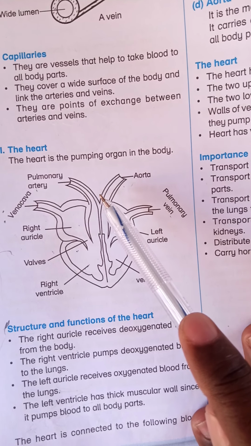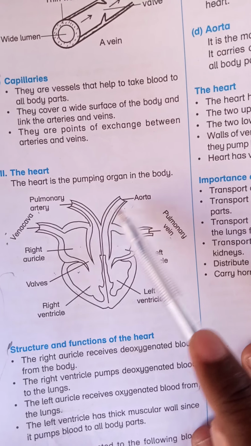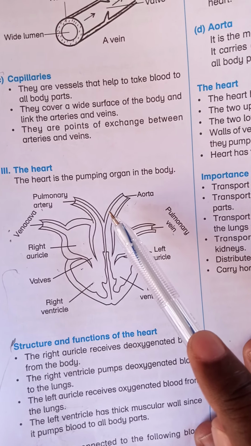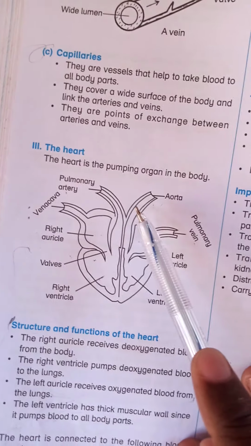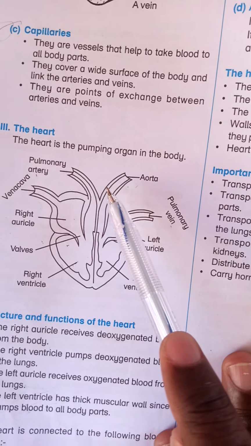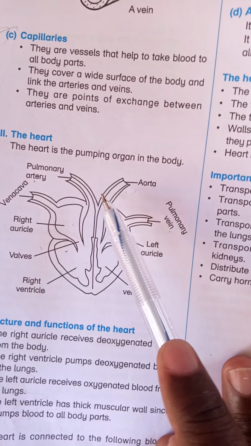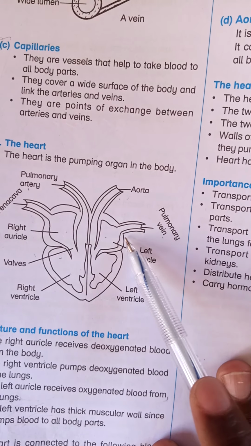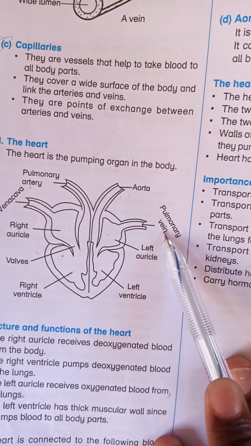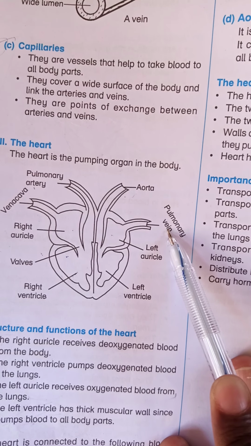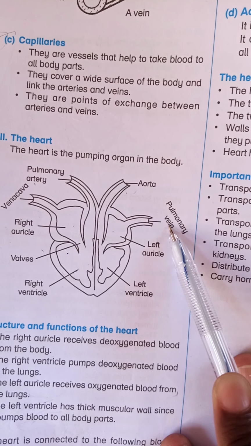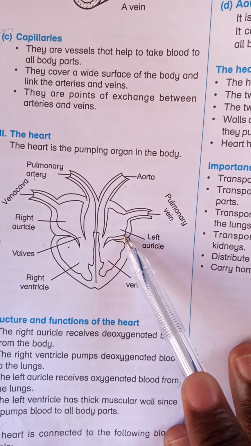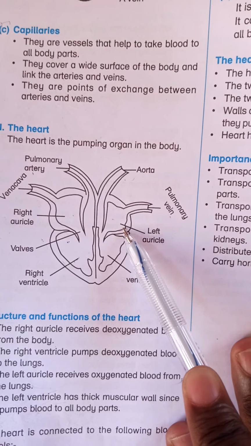In return, the blood combines with oxygen to become oxygenated blood. The oxygenated blood is rich in oxygen and it is bright in color. From the lungs, the blood goes back to the heart through the pulmonary vein, the only vein that carries oxygenated blood. The blood enters the left auricle.